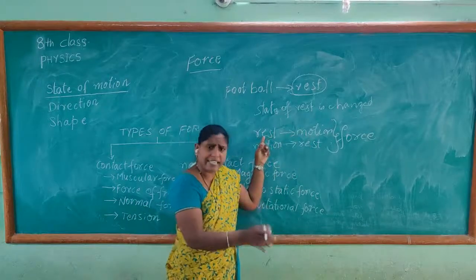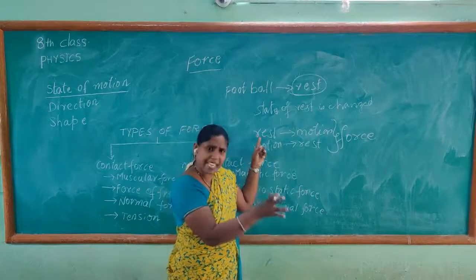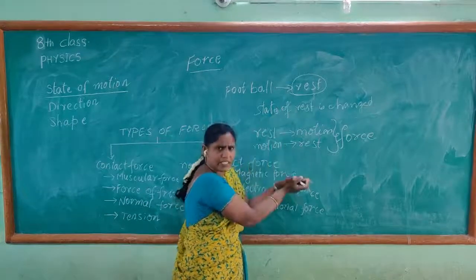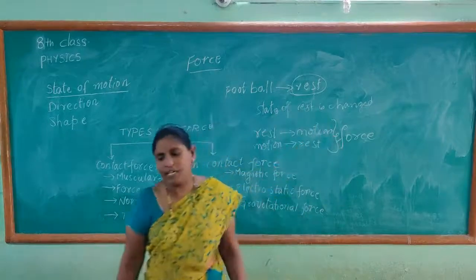So this is the example for state of motion. Here it is in the state of rest position. That is, what is its state? Rest position. It can be changed from rest to motion and motion to rest. This is only possible because of force. Now let us go for the second example.